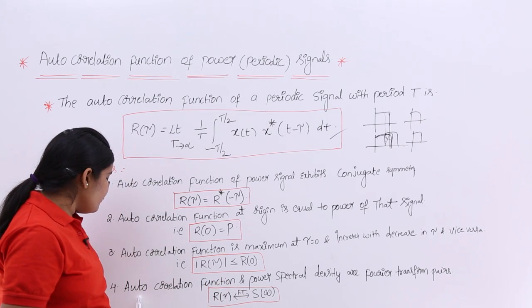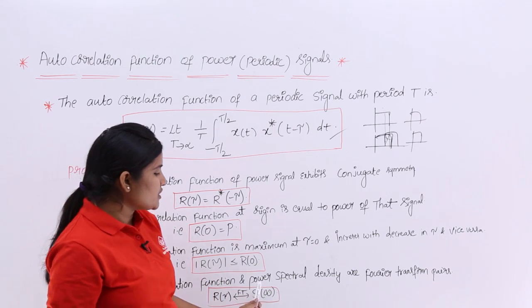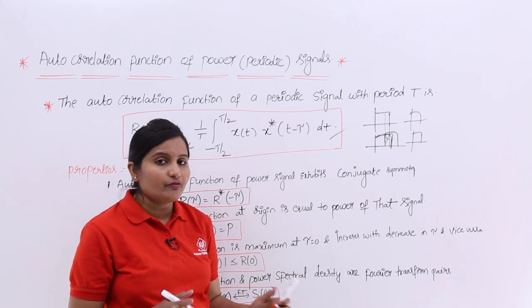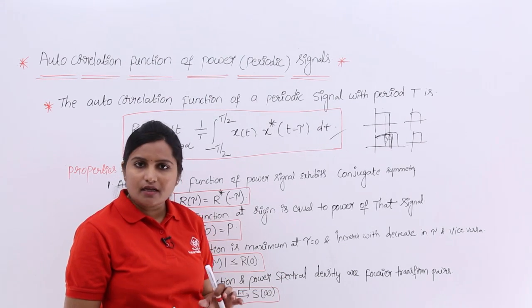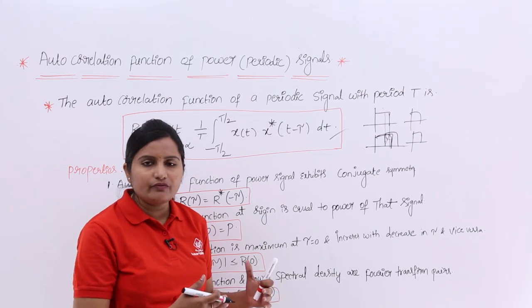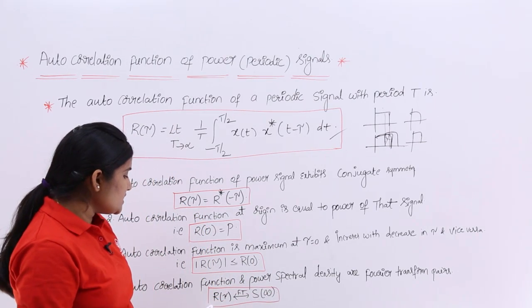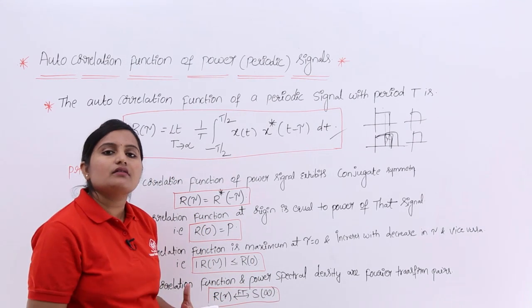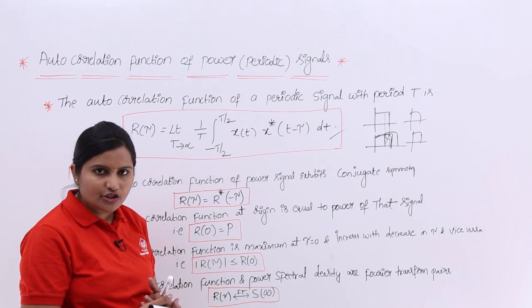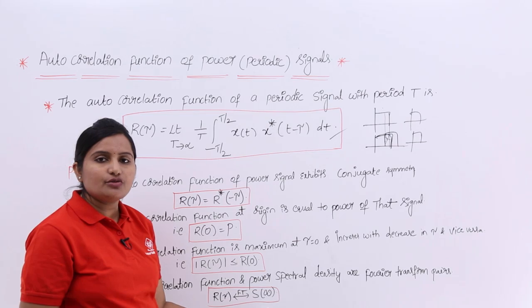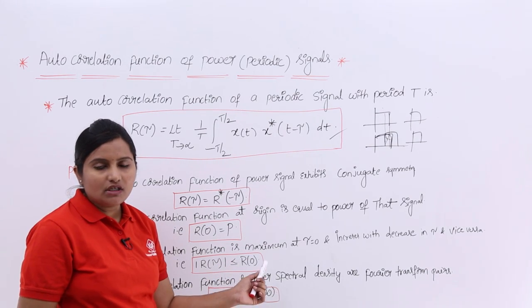Now coming to the fourth property, autocorrelation function and power spectral density are Fourier transform pairs. This is the spectral property. For this also we already did the proof in energy signals, and the same proof we can apply here. If you consider the Fourier transform or spectrum of autocorrelation function, that is equivalent to power spectral density.